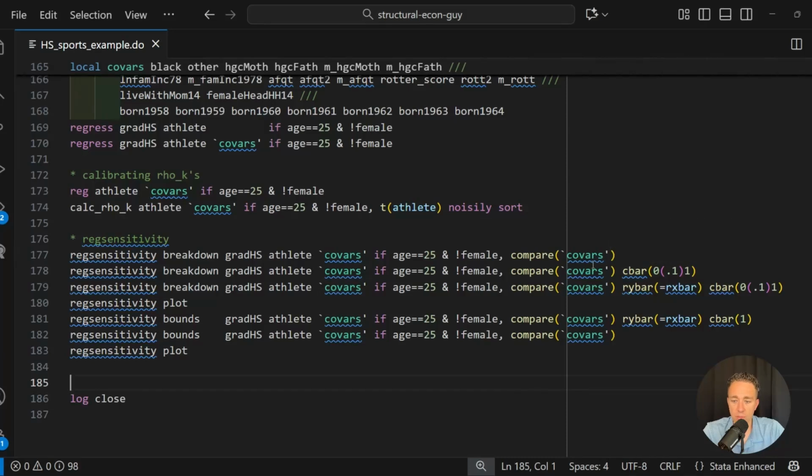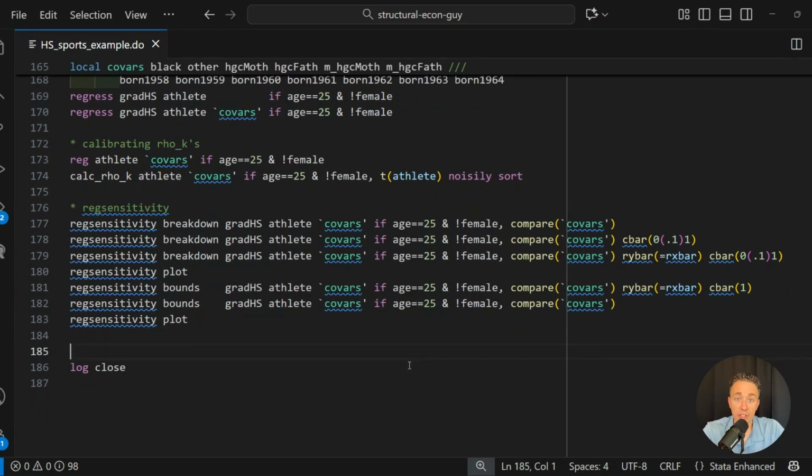We can see what's the breakdown point. And then on line 178, it would be what's the breakdown point if I change the value of C bar. And then I can also do that by imposing that the R bar Y is the same as the R bar D. It's called RX bar here because that's what it's called in the paper. I can make the plot, and then I can look at the bounds. So there's reg sensitivity breakdown, there's reg sensitivity plot, there's reg sensitivity bounds, and then the syntax is pretty similar, and I just sort of apply whatever options that I want. So that is how that works.